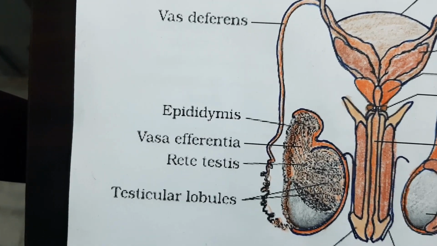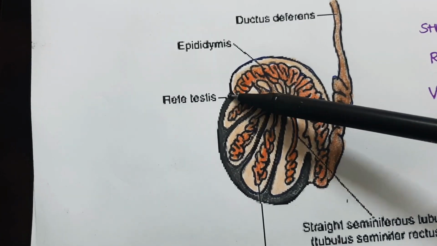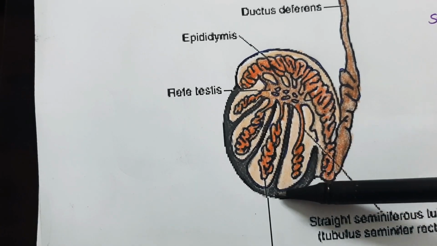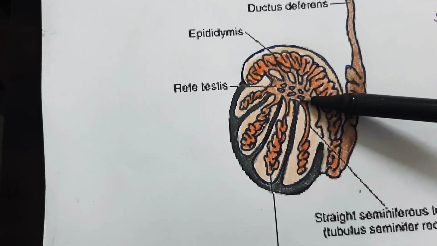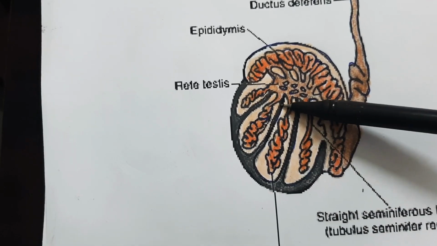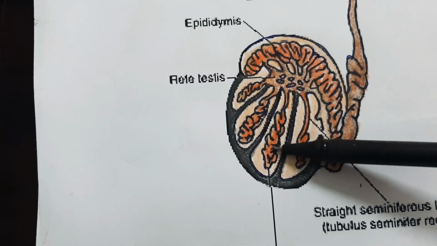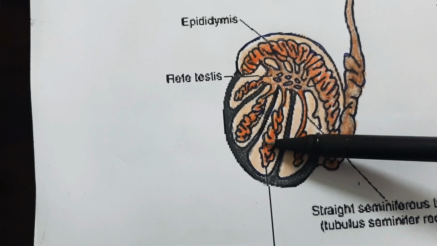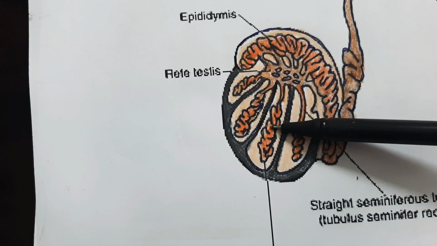Let me discuss the section of the testes. Here I have a diagram. Here you can see that in the testes there are testicular lobules. Students, you must know that each testis has around 200 to 250 testicular lobules, which further contain coiled tubes which we call seminiferous tubules. Inside these seminiferous tubules, sperms are produced.